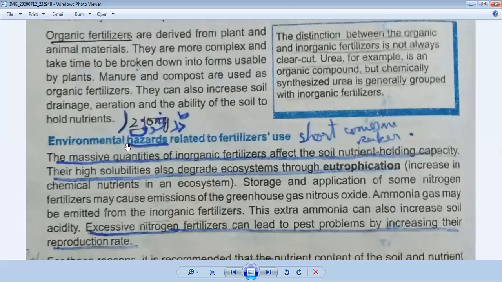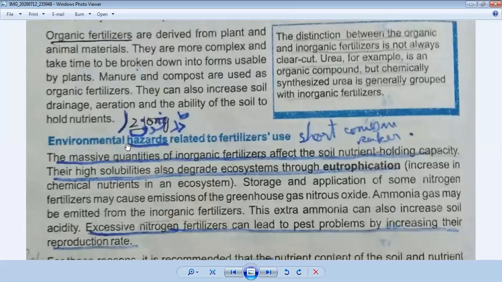Then we have discussed organic fertilizer: the materials which are more complex chemical substances that take time to be broken down into forms usable by plants are called organic fertilizer. Its examples are manure and compost. And we have discussed its importance because it is very important. Organic fertilizers have less salt, so a large amount can be applied without injury to plant roots, and they can also increase soil drainage, aeration, water holding capacity, and they can increase the ability of soil to hold nutrients.